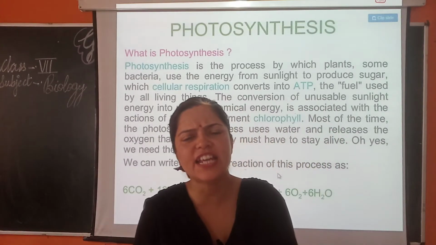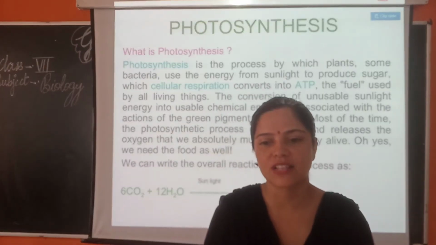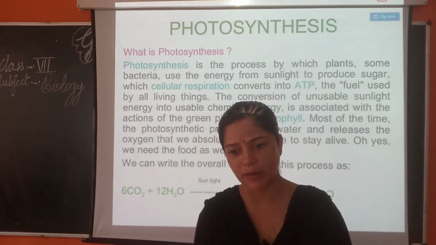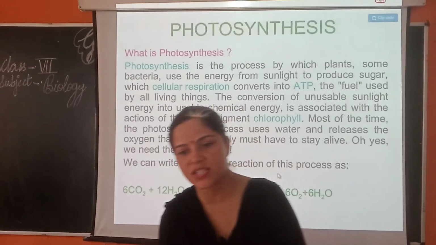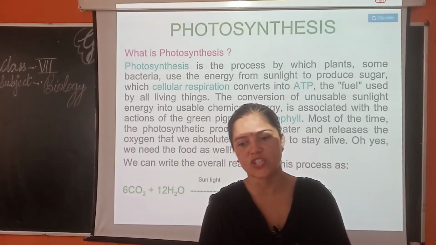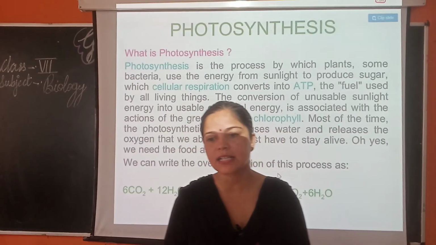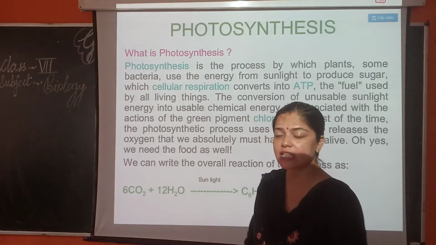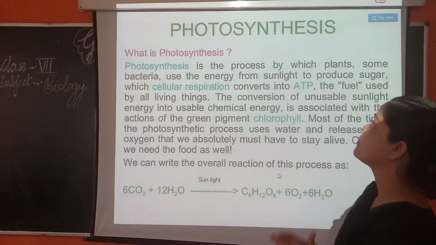So what is chlorophyll? Chlorophyll is a green colored pigment present in the chloroplast of the leaf cell. It absorbs and uses the absorbed solar energy to make food. This pigment also gives green color to the leaves of the plant, and the process of photosynthesis takes place inside the chloroplast. So what is photosynthesis?